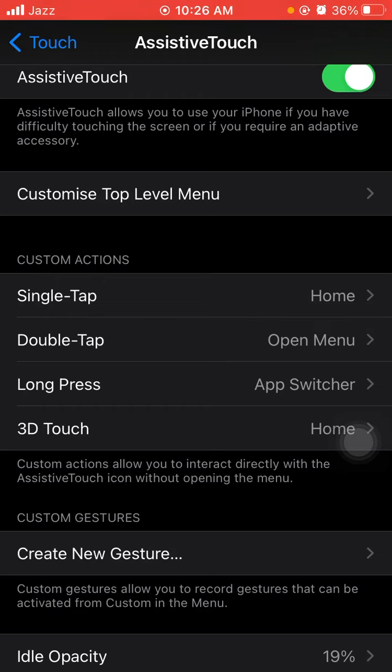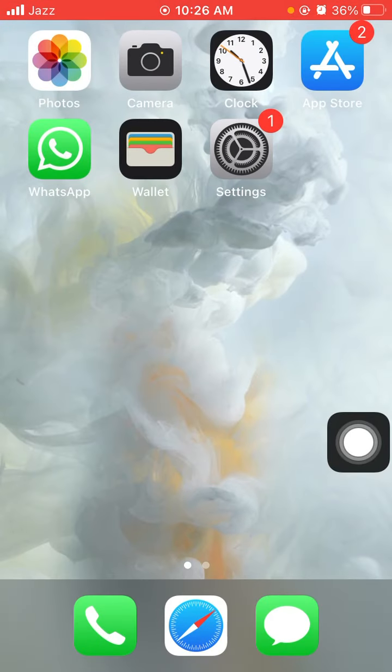You can add many options there like double tap, long press, 3D touch. These are the options working with your shortcut button. Like that, I click one time and I go to my home screen, and I click on this at long press.